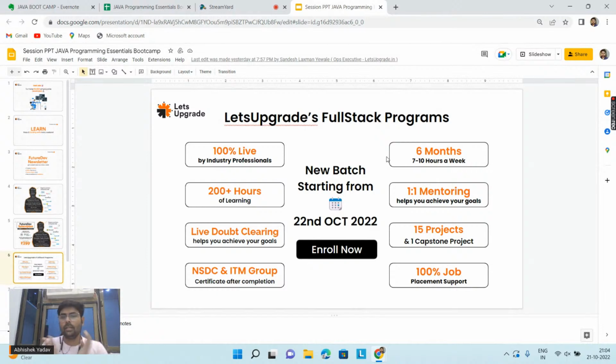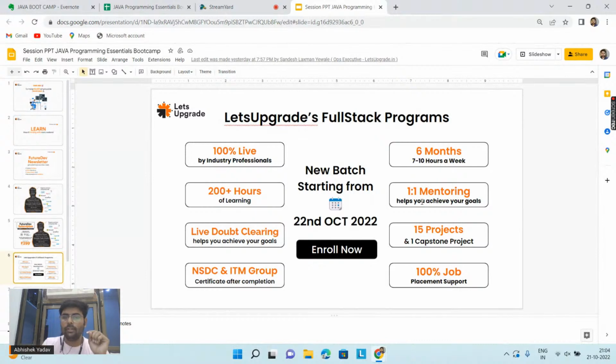And this program is good. I have also taken this program, so you can take it too. I will be the mentor there, and there are good mentors teaching in this program. You have a one-to-one mentorship session, and if you have any doubt, we will clear the doubt in the live session. If you still have doubt, we will take a doubt session class where your doubt will be cleared.